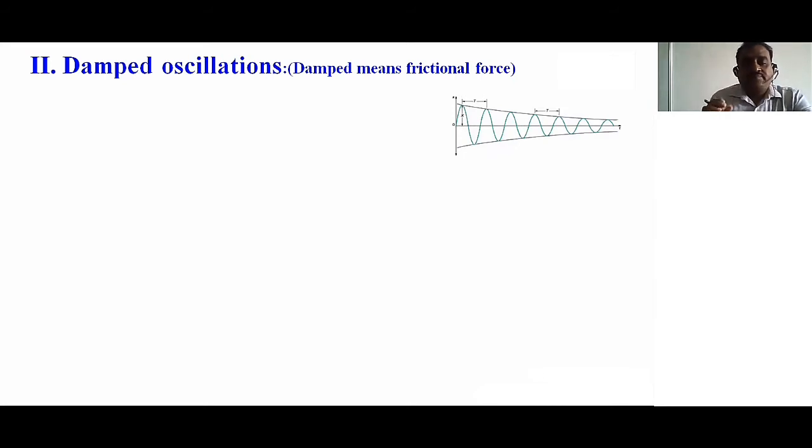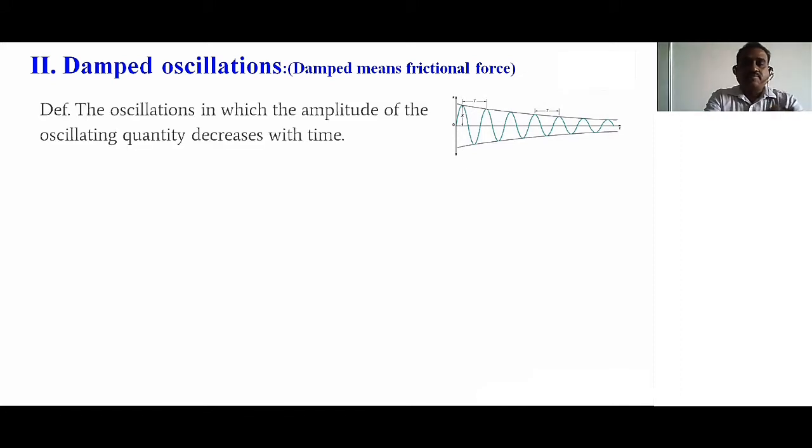If a body set into oscillations has its amplitude continuously decreasing due to the frictional resistance or frictional force or air force, and so the oscillation will die after some time, then the motion is said to be damped by the friction and is called damped oscillations. You can observe the definition on the screen.